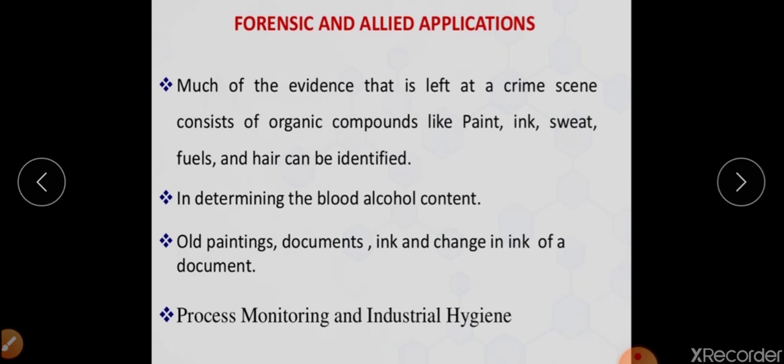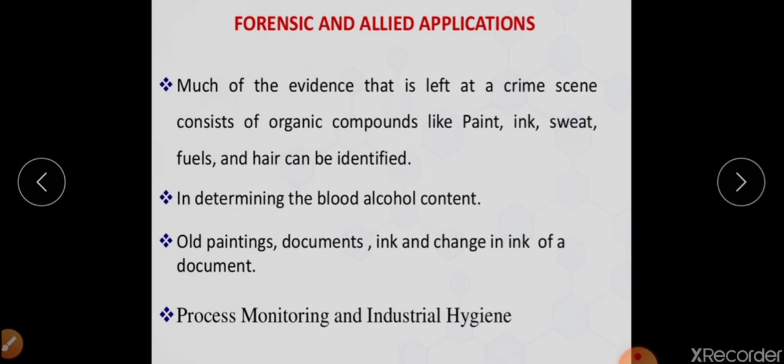Other than these applications, we may also have some different applications which are listed here. For example, forensic and allied applications. Much of the evidence left at a crime scene consists of organic compounds like paint, ink, sweat, fuel, and hair. If they can be identified, they can easily tell you about the structure or something else related to it.